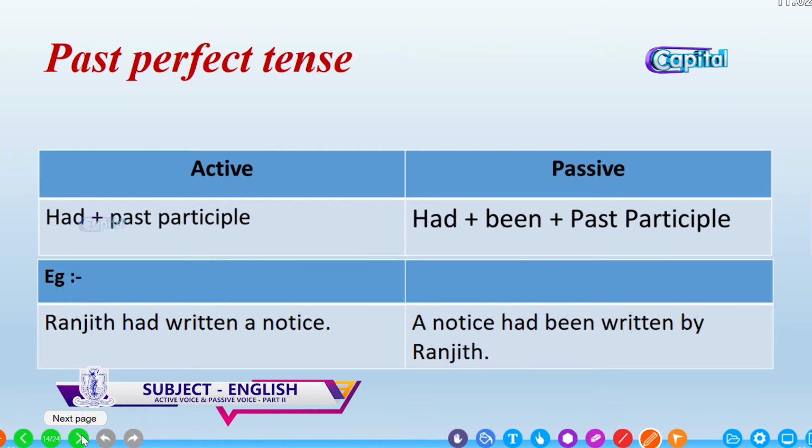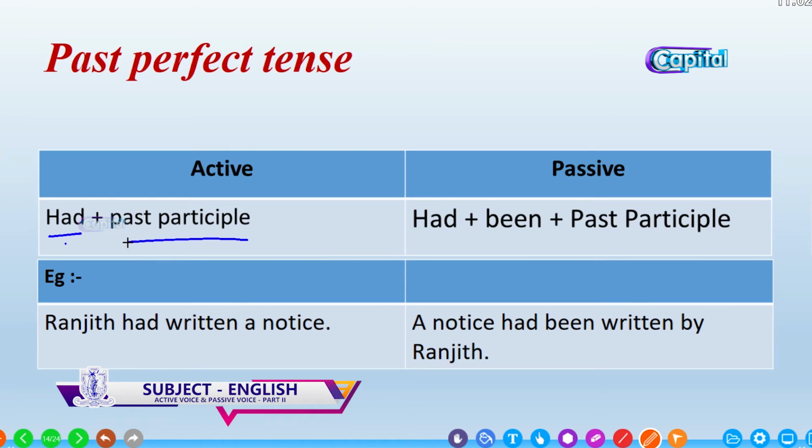Now, for past perfect tense. When using active, the easiest tense is the past perfect, because we don't want to bother about the subject of the passive voice, whether it is singular or plural. We use had, and already there is the past participle, so we don't need to change the verb into past participle.